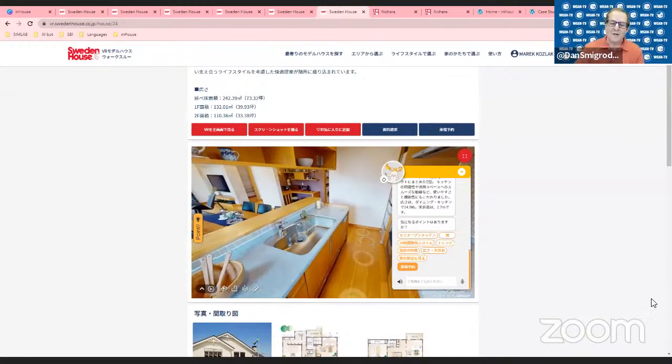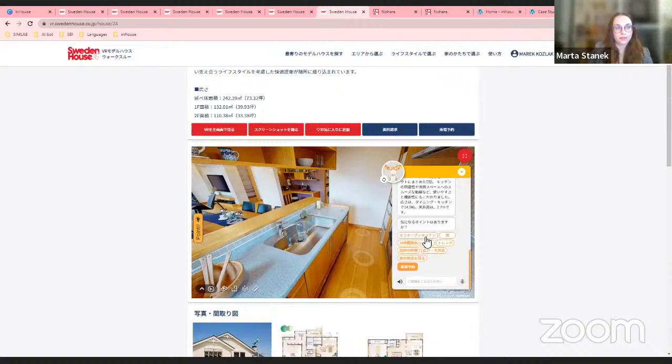So you now have the option of either speaking or selecting. Yes, exactly. I can select on the choose menu.